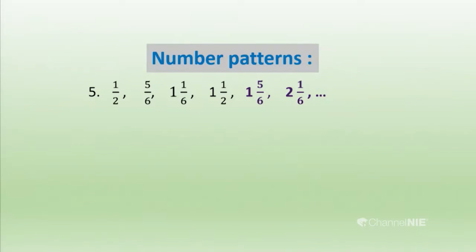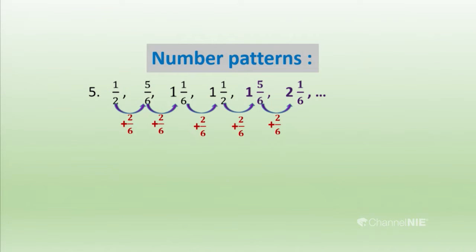Okay. Here, in the fractional number pattern: 1/2, 5/6, 1 and 1/6, 1 and 1/2, 1 and 5/6. So, we can find how it is coming. We get that by adding 2/6 to the first term. The first term is 1/2. You add 2/6 to the 1/2, then you get the second term. You add 2/6 to the 5/6, then you get the third term. And like that we add 2/6 to each term to get the next term. So, you can see a pattern there.